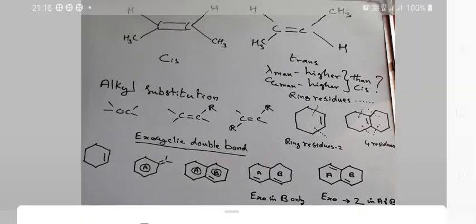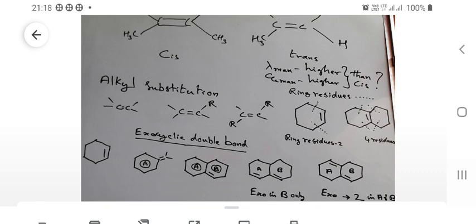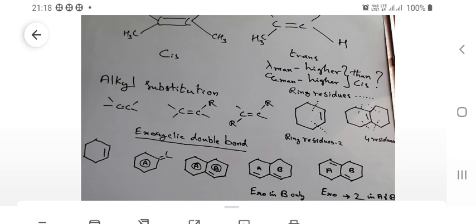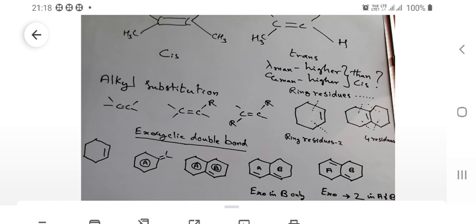Another important thing that we have to understand in UV visible spectroscopy, especially with respect to the carbonyl chromophore, is the carbon-carbon double bond when it is present in a cyclic system. What is the location of the carbon-carbon double bond? Look at the first structure. The carbon-carbon double bond is present inside the ring, whereas in structure A, the carbon-carbon double bond is present outside the ring. The ethylene chromophore is outside the ring.